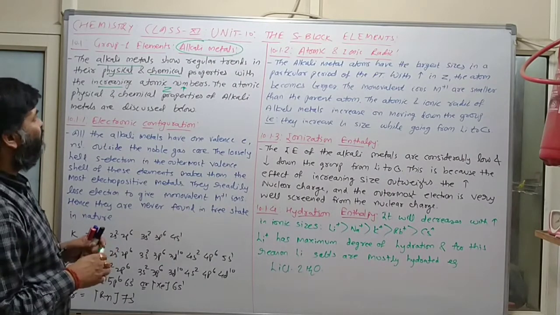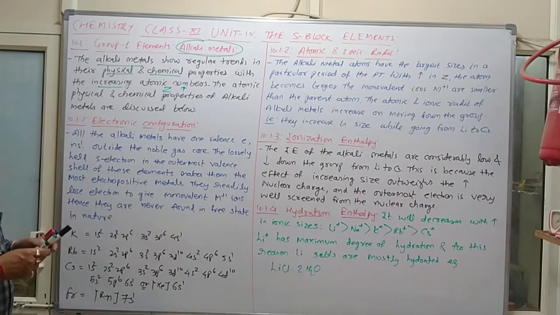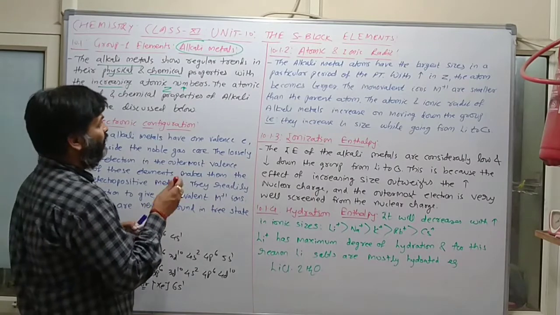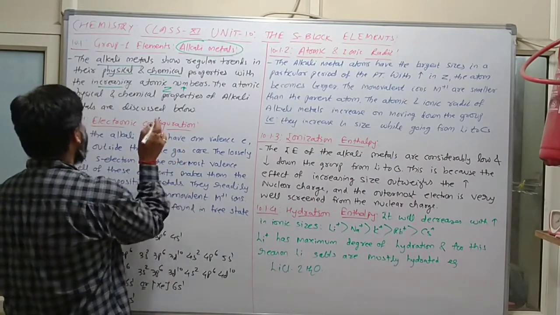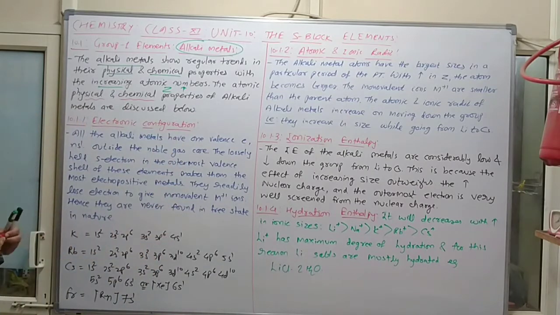The atomic and physical and chemical properties of alkali metals are discussed below. So now we will discuss the atomic as well as physical and chemical properties of alkali metals.